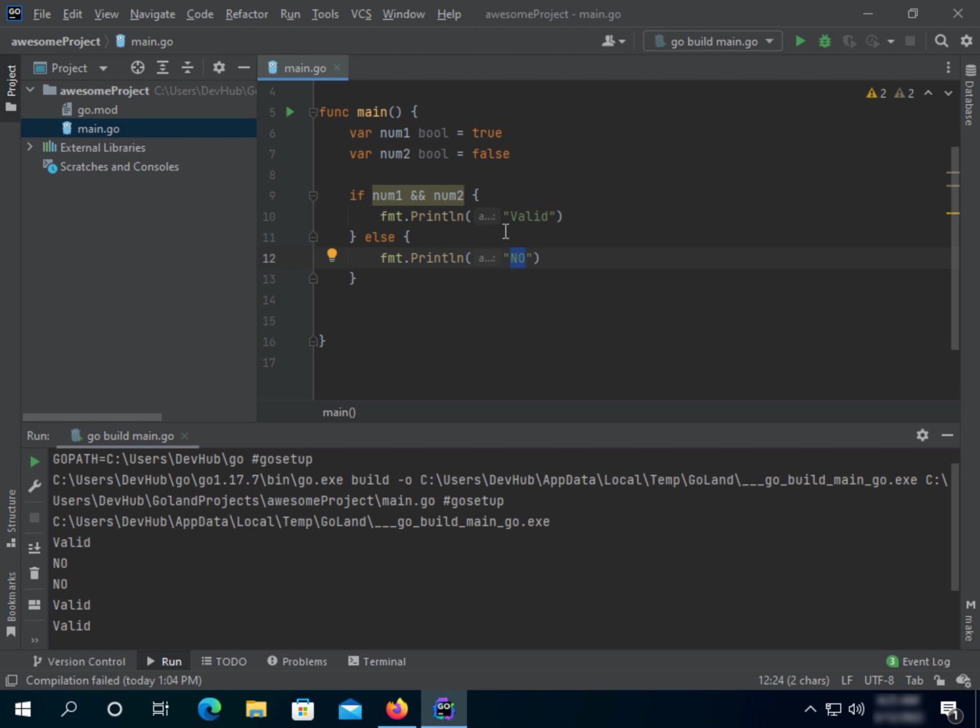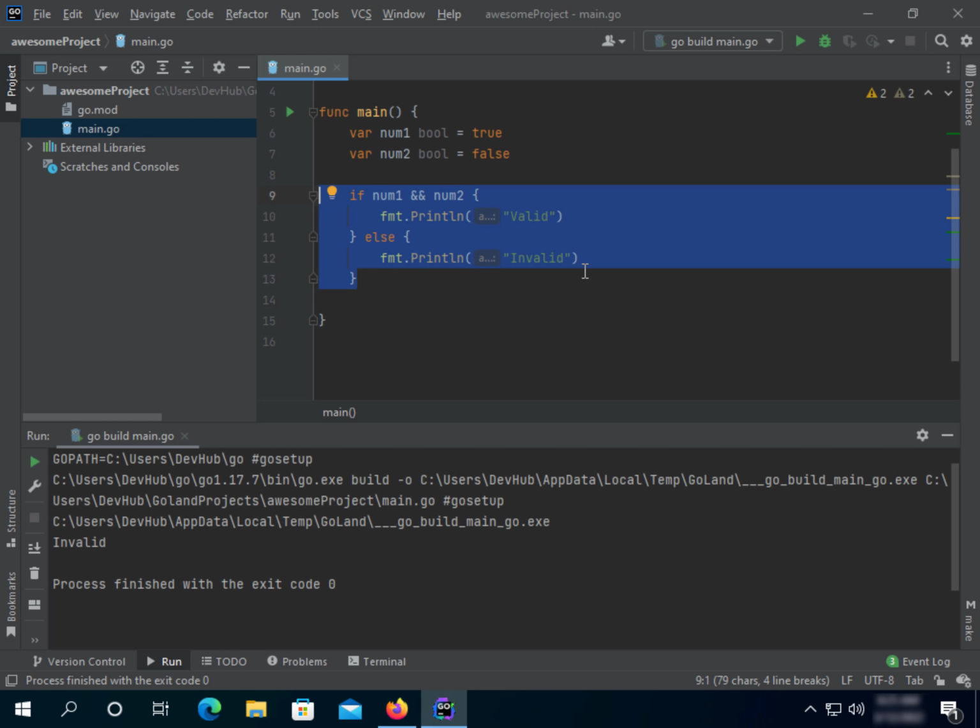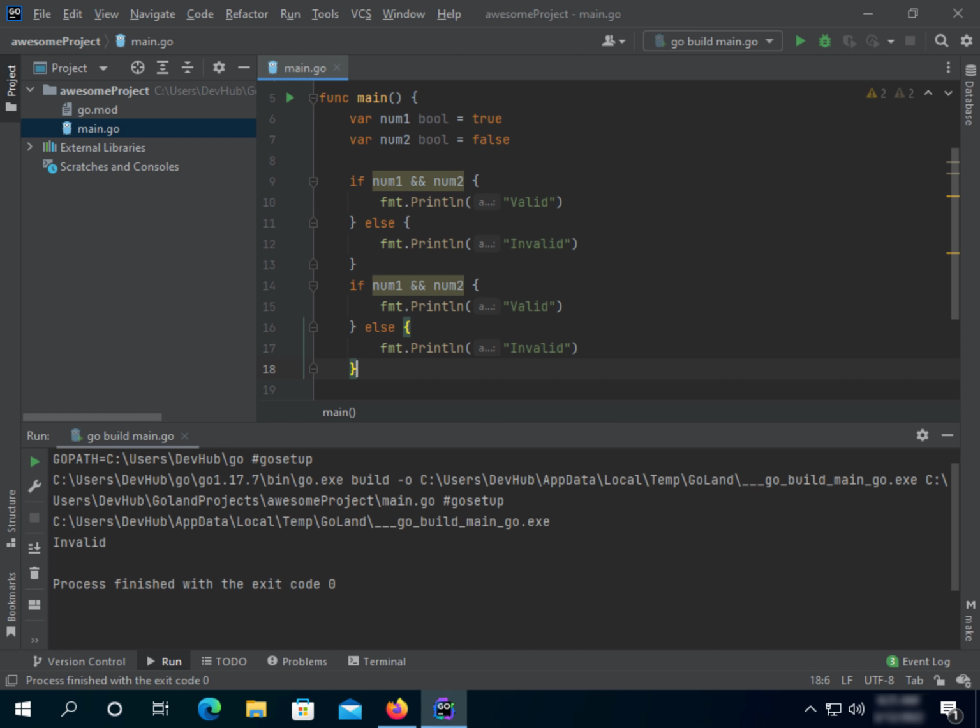Otherwise, let's change this one to invalid. Let's print, it should return invalid, because num1 has true, num2 has false. Let's do the same thing and copy it, and then right now, let's use pipes.